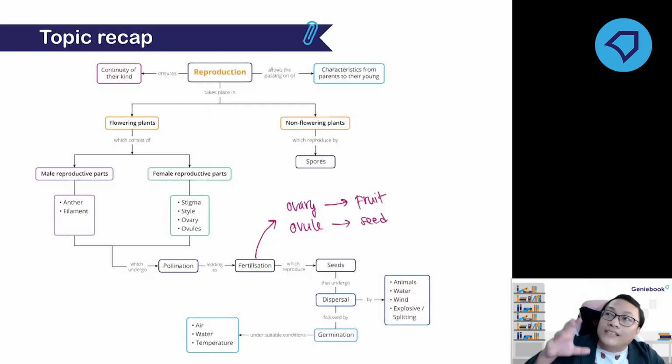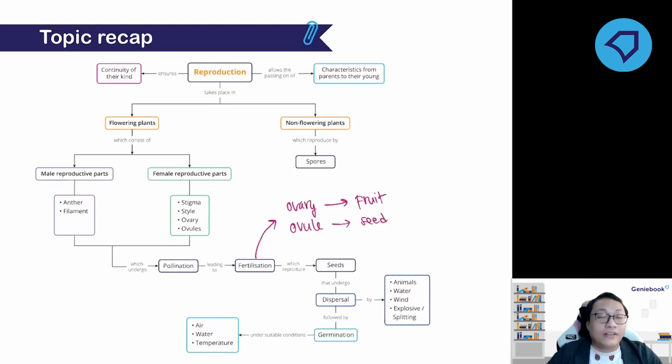If you see that the fruit has a lot of seeds, it means that in one ovary, to be more precise, you would find a lot of ovules. Why? Because remember, ovary turns into fruit while ovules turn into seeds.